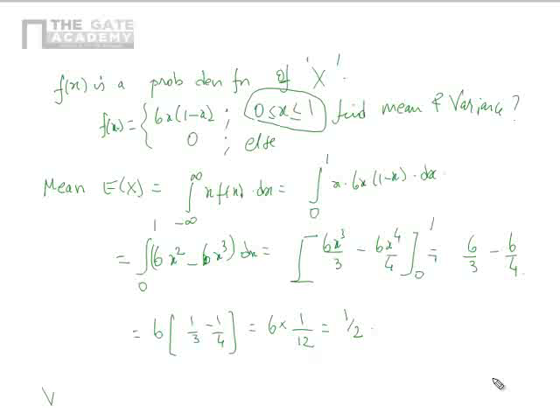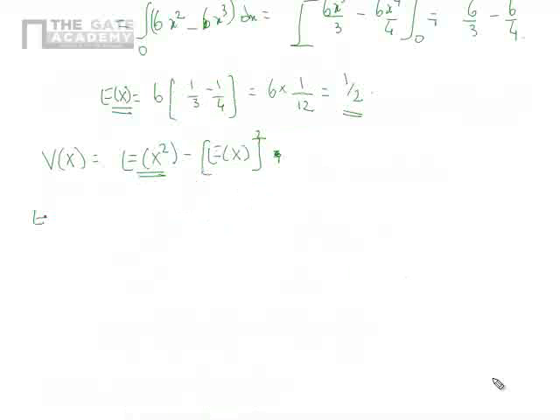Okay. Now we have to find variance of x. Variance of x is nothing but E of x square minus E of x the whole square. So I know what E of x is now. The question is to find E of x square. So how will we find E of x square?